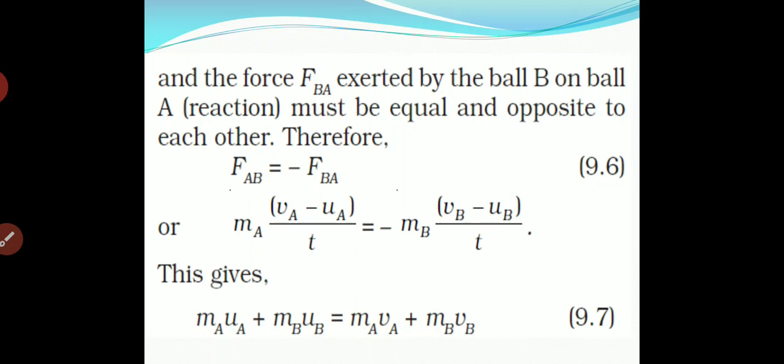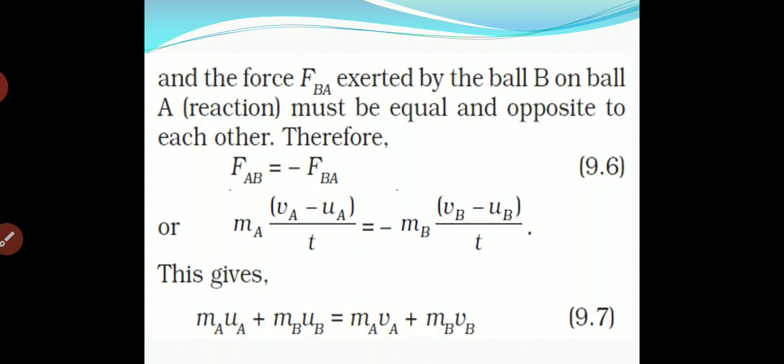Now substituting the value of F_AB which we have already derived, F_AB is equal to m_A (v_A minus u_A) upon t, which is equal to minus m_B (v_B minus u_B) upon t.